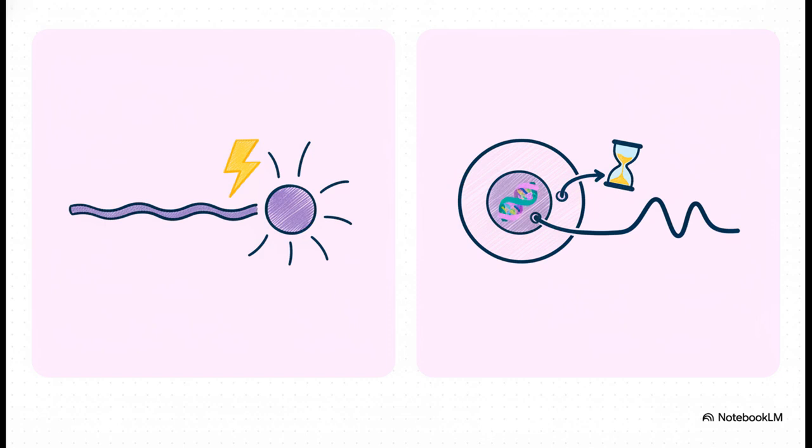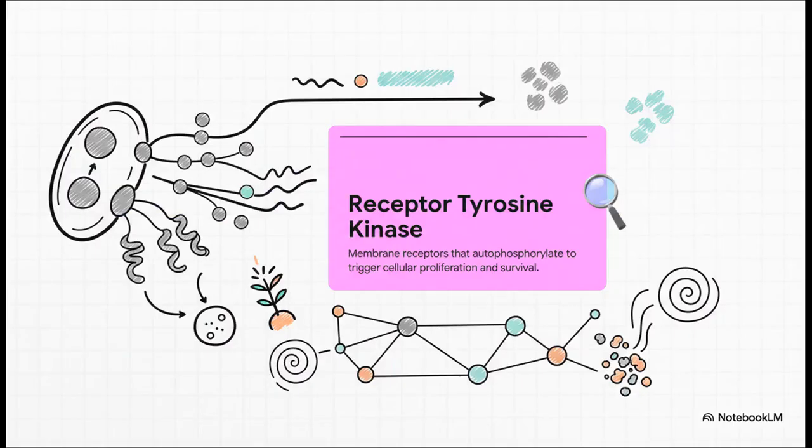Let's zoom in on a very specific and, frankly, crucial type of membrane receptor, receptor tyrosine kinases, or RTKs. Upon ligand binding, these receptors undergo this fascinating process called autophosphorylation. This specific activation triggers massive downstream cellular events that govern proliferation, differentiation, and survival. RTKs play a huge role in growth factor signaling. I definitely want you to keep this mechanism in mind because it sets up the exact targets we look for in advanced cancer therapies a bit later on.